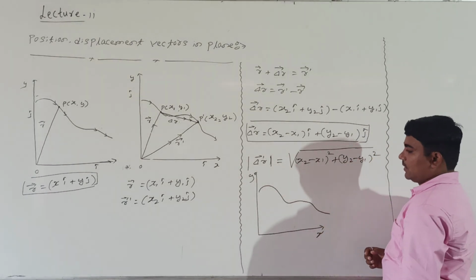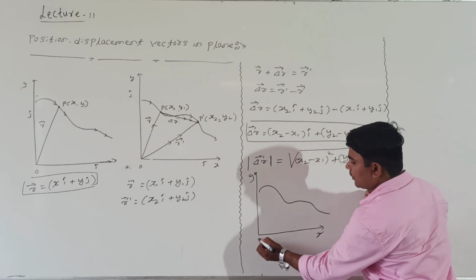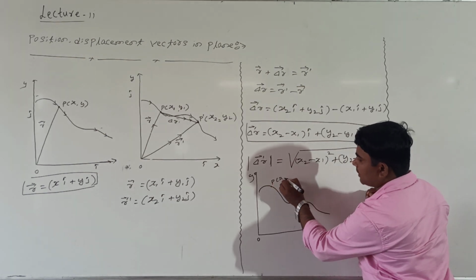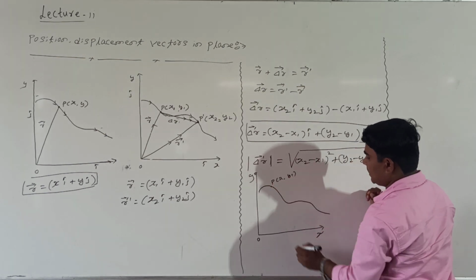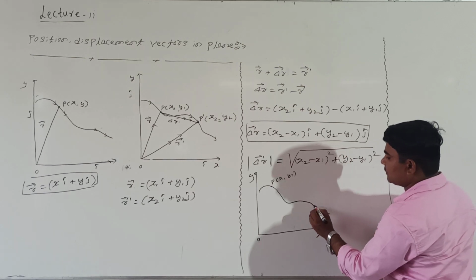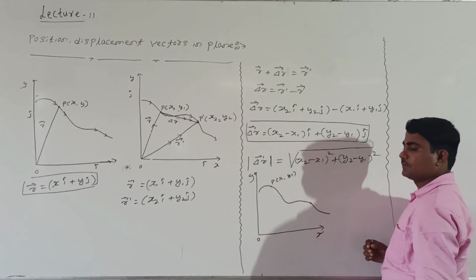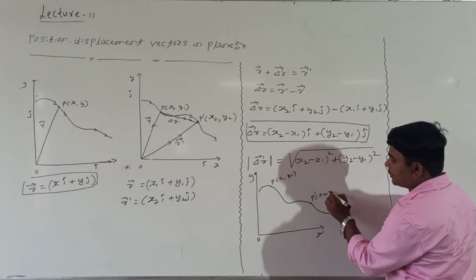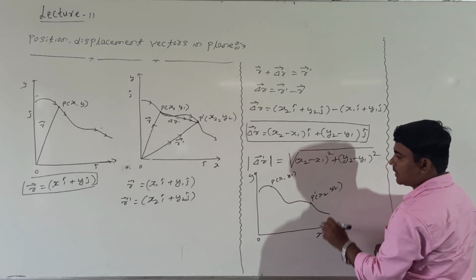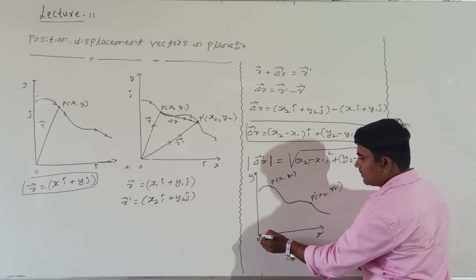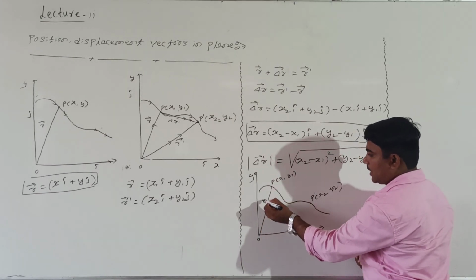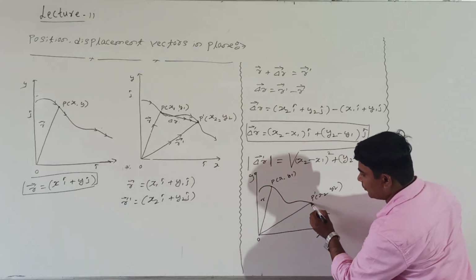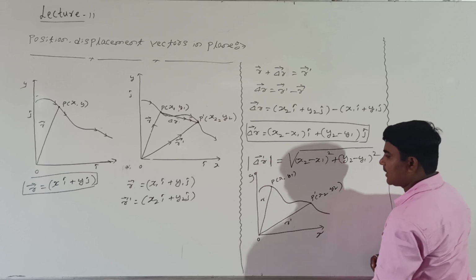Right? Now I will choose any two points. This is the origin point. This is the point P, which I take as x1 and y1. I will choose another point. This is one more point I can choose, and I call it P dash, equal to x2 and y2. This is one position vector, which I will call R. Then for this, it is one more position vector, which I will call R dash.